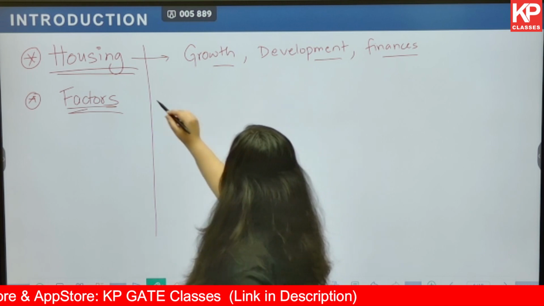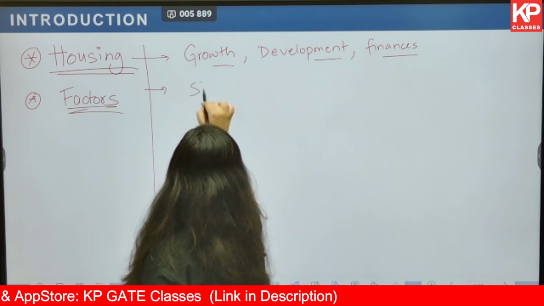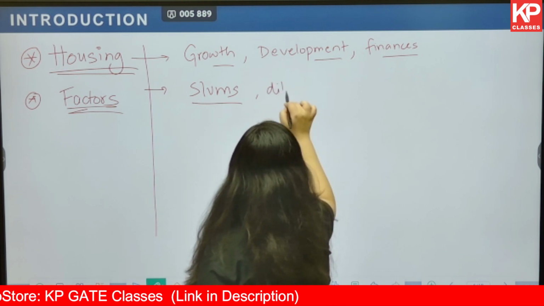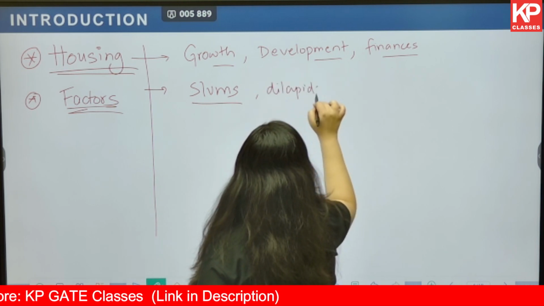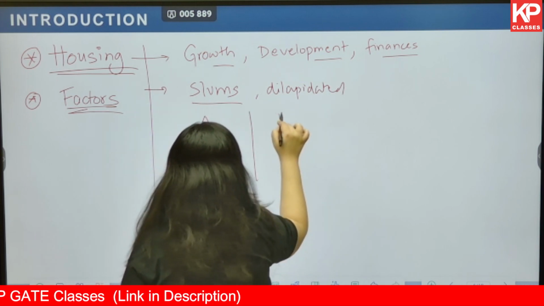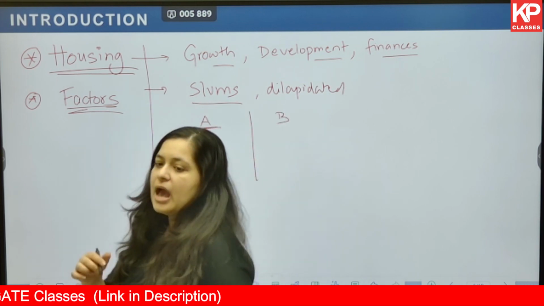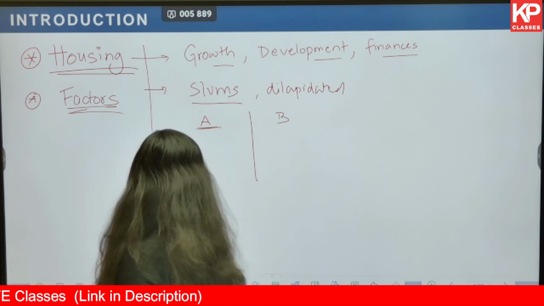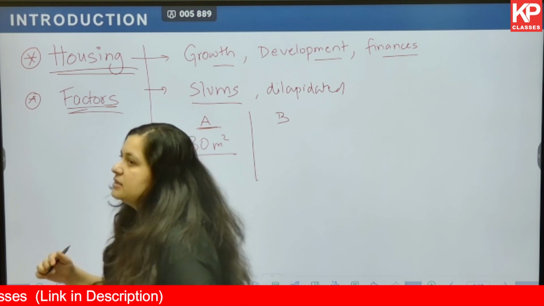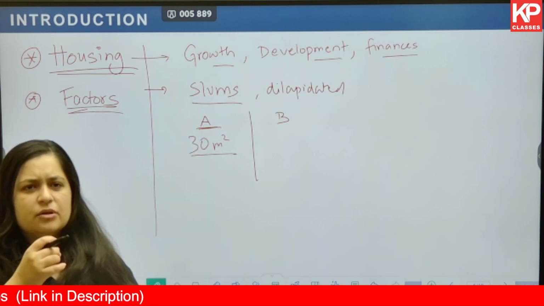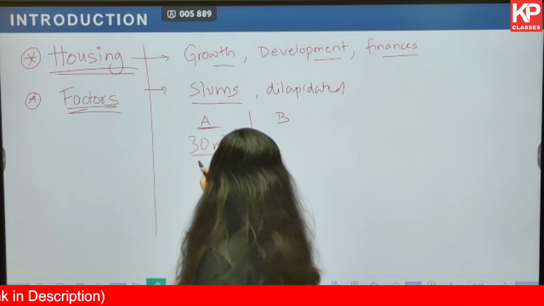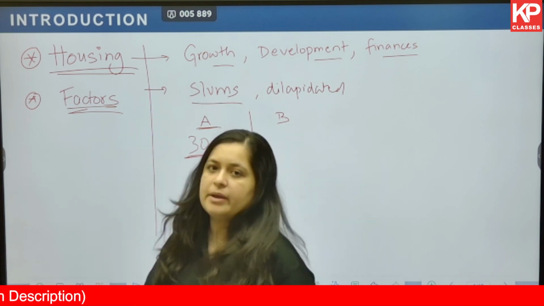Let's say if there are a lot of slums, or a lot of houses that are dilapidated in nature, or let's say there is condition A and condition B. In condition A, on an average, 30 meter square carpet area is the house size, or the ownership condition is such that on an average 30 meter square is owned per person.